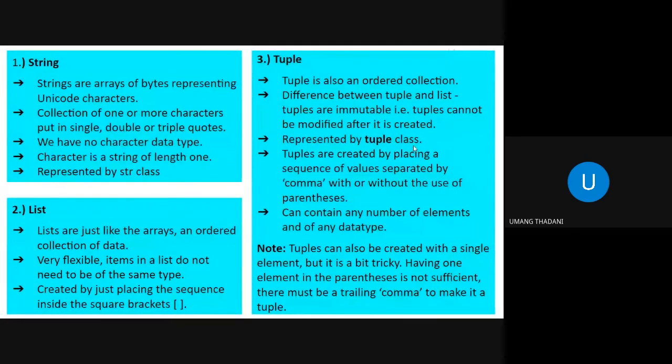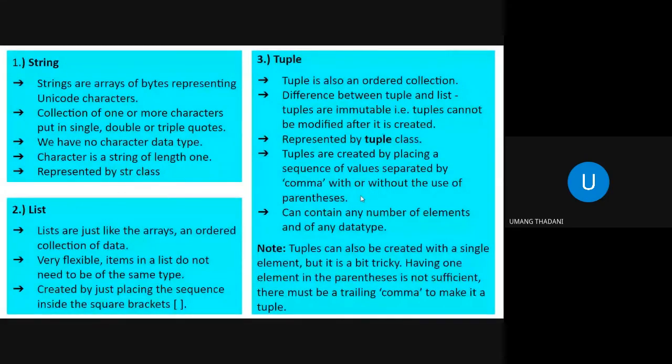Next, it is represented by the tuple class. Now, tuples are created by placing a sequence of values separated by a comma with or without the use of parentheses. So, as the convention says, we use circular brackets in layman language. So, you make use of those parentheses and put down all the values just like the way you do in list. But you can also store those values without parentheses as well. You just need to separate them using commas, and that will do the work. And again, it can contain any number of elements and of any data type.